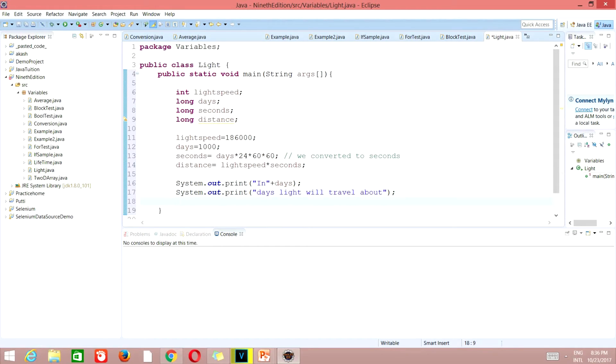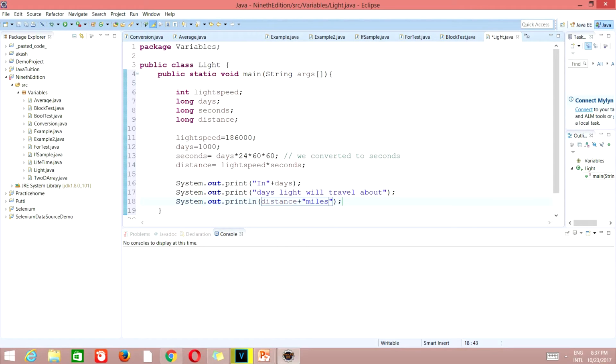So we'll take this println, sorry, system.out.println distance, plus, that is distance plus what we'll do is print here miles.